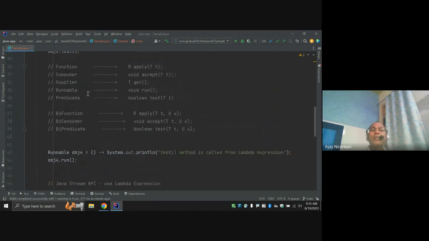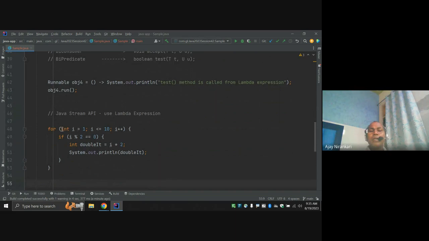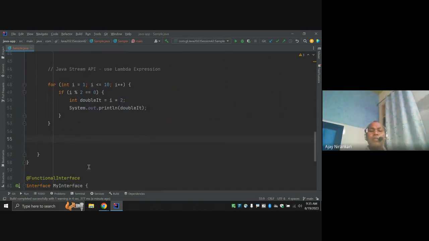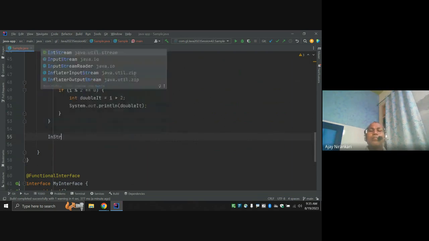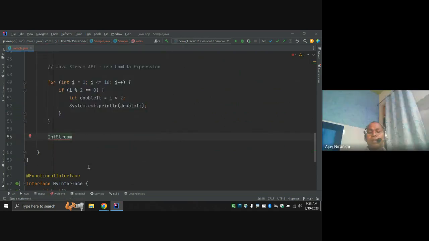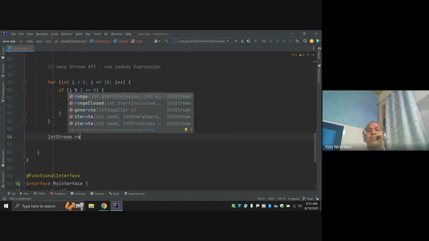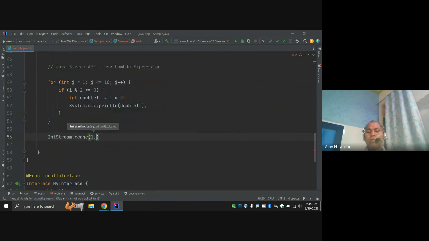Java already provides a set of libraries for integer numbers. Here I say IntStream, which is one standard API, and I want 1 to 10, so I just say range.